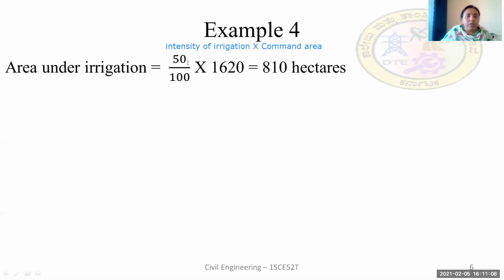So intensity of irrigation here, we already have it as 50%, that is 50 by 100, whereas the command area is already given in the problem as 1620 hectares. By calculating this, we get the area under irrigation as 810 hectares.